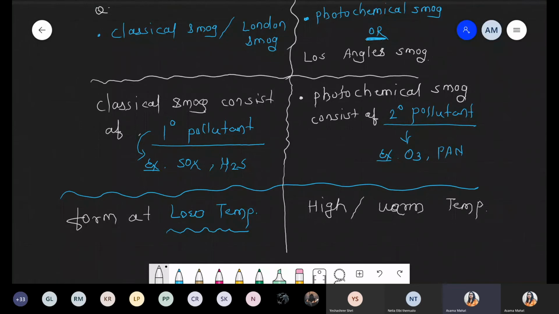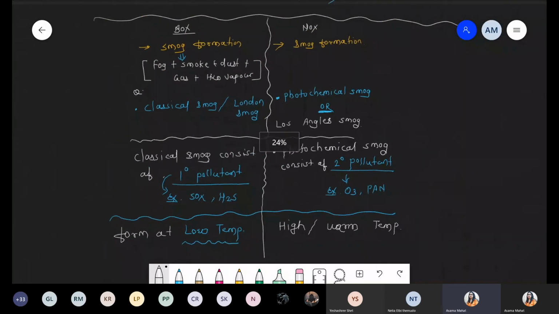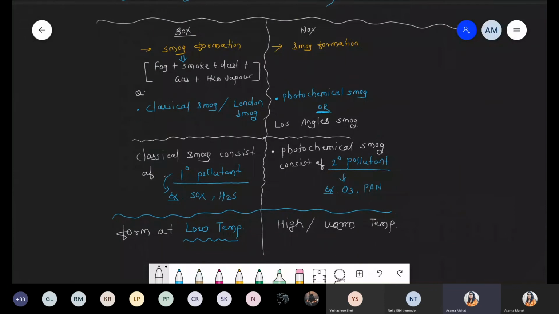So if this point is clear, you can understand exactly what the difference is, and what the reaction of sulfur oxide and nitrogen oxide is. Is this point clear? Hmm? This point is clear?